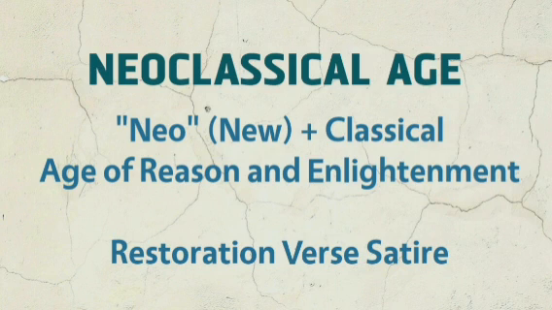It is called the neoclassical age in English literature because the writers and the poets adhered to and improved upon the classical modes of literary art which was sanctioned by Aristotle, and as it was practiced by the Greek and Roman writers. Clear?